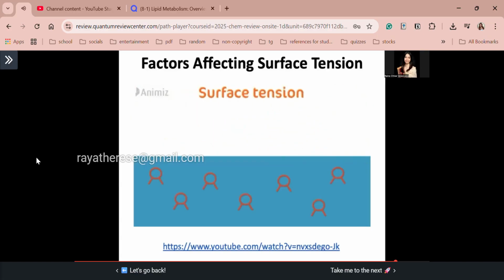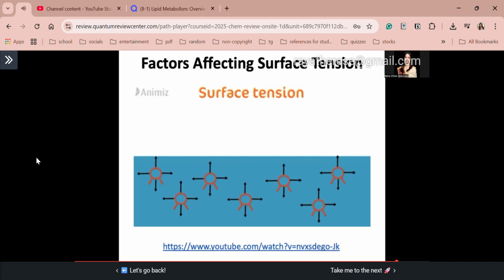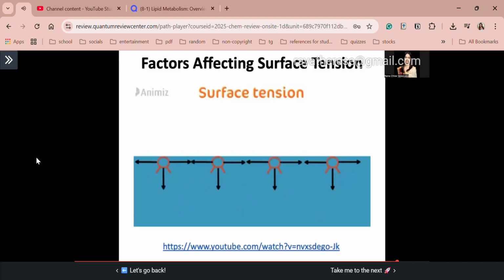Water molecules in the bulk of water experience a force of attraction from other water molecules, but this force of attraction is equal in all directions, and hence the resultant force on each water molecule is zero. But the water molecules present on the surface of water experience a force of attraction from all directions except from the top. Since the force is equal, the sideways force is balanced out, and they experience a net resultant force of downward pull. This creates a tension on the surface of water, which is known as surface tension.